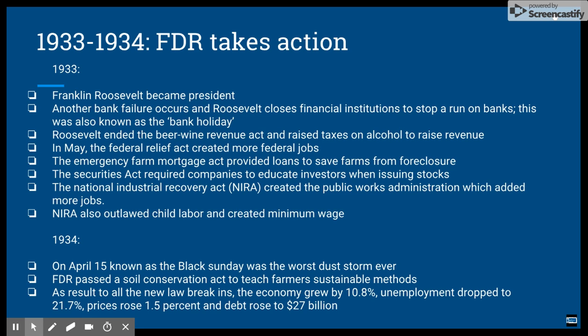FDR passed a Soil Conservation Act to teach farmers sustainable methods. As a result of all these new laws, the economy grew by 10.8%, unemployment dropped to 21.7%, prices rose 1.5%, and debt rose to $27 billion.